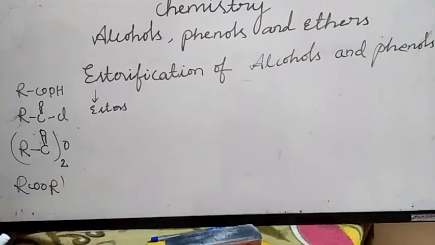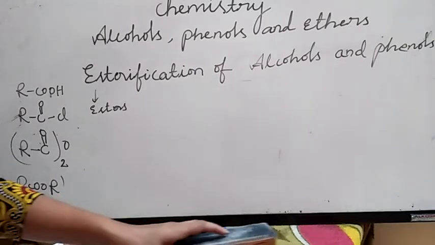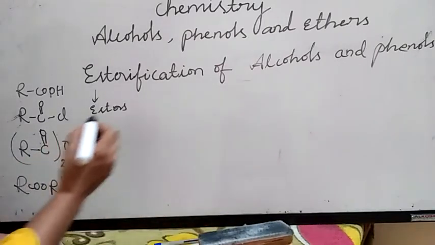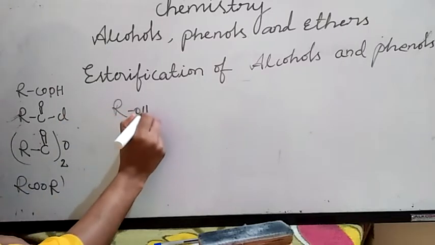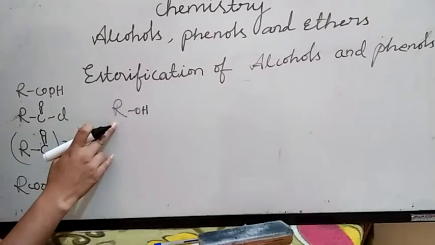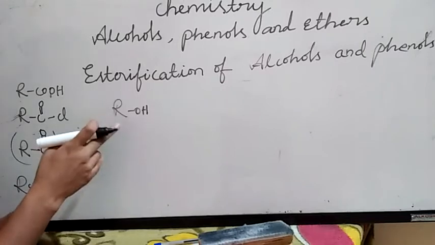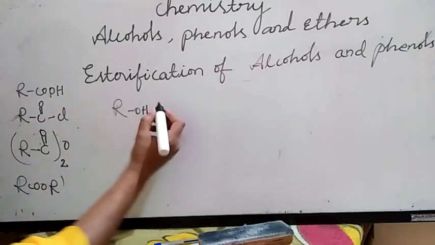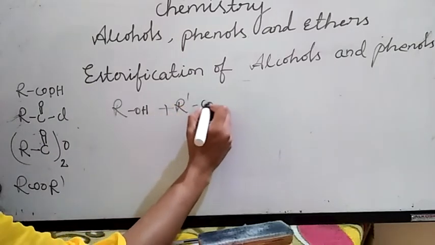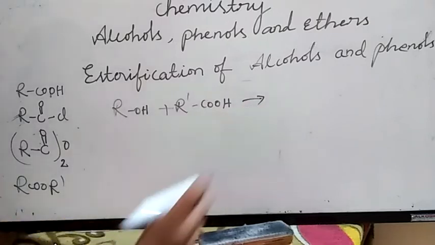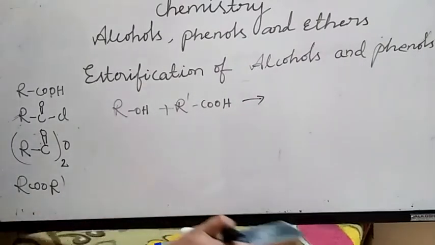I am writing the general formula of alcohols and phenols, right? If R is an alkyl group, that is an alcohol. If R is an aryl group, that is a phenol. Alcohol or phenol reacts with carboxylic acid R'COOH.